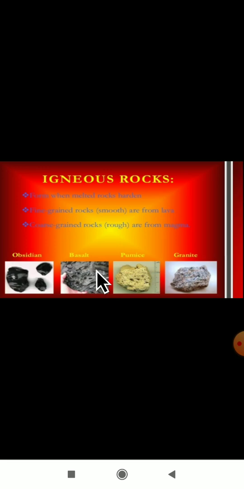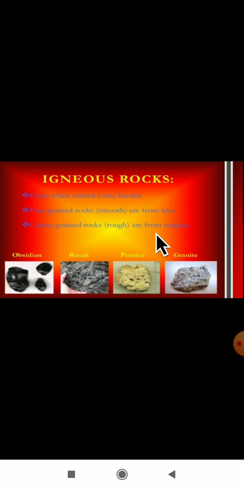Yes, the rock will melt. After melting it will harden and form igneous rocks. Fine grained rocks form from lava, and coarse grained rocks form from magma. Who forms lava and who forms magma here? The fine grained, smooth rocks form from lava, and coarse grained rocks, nothing but rough grains, form from magma. This is extra knowledge.